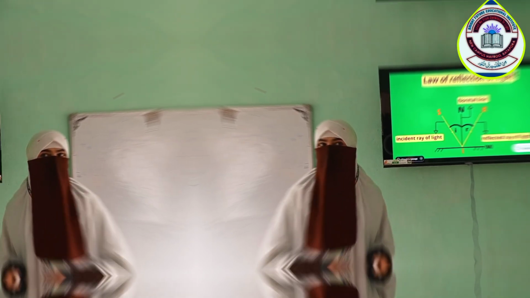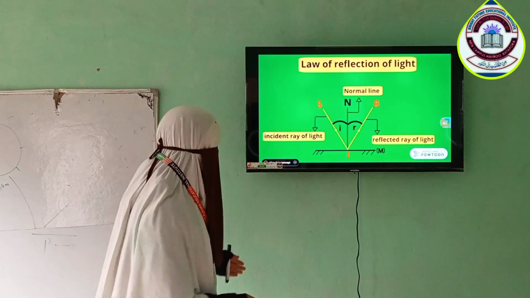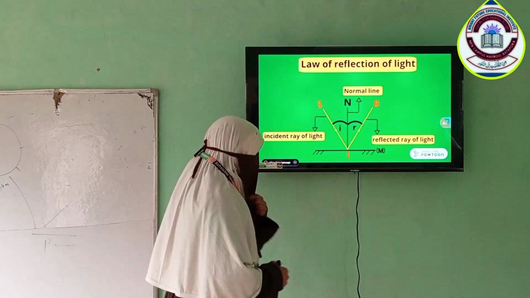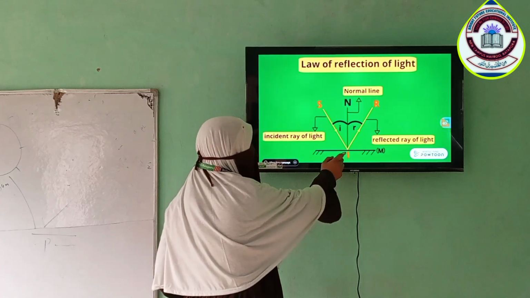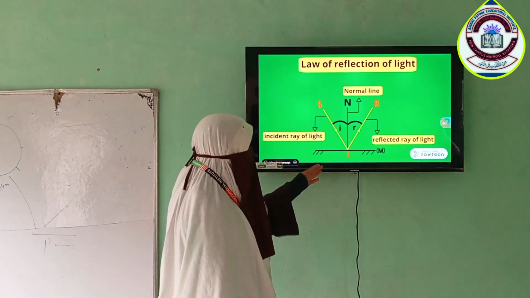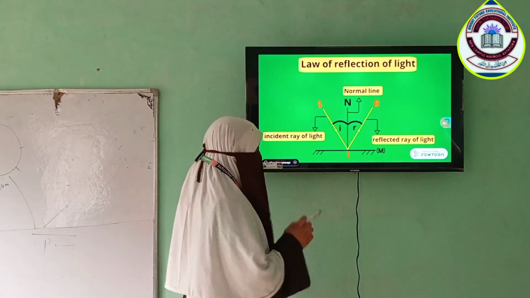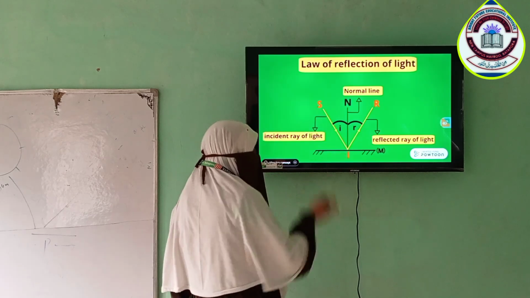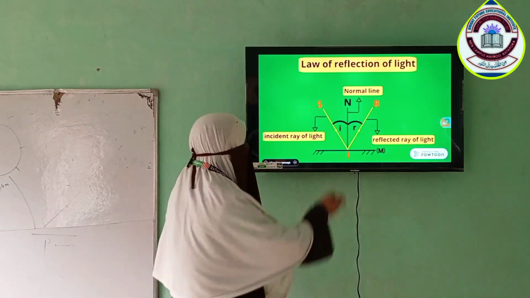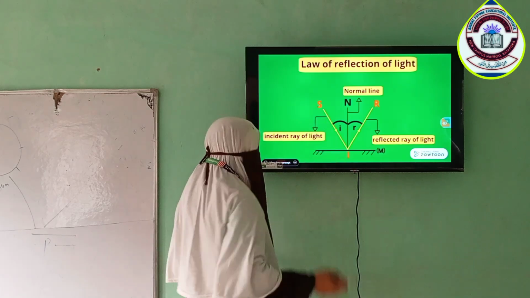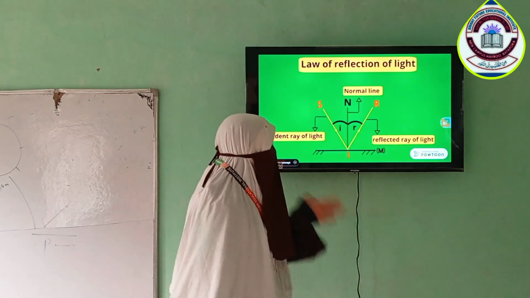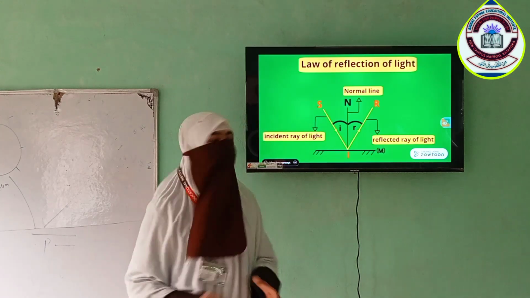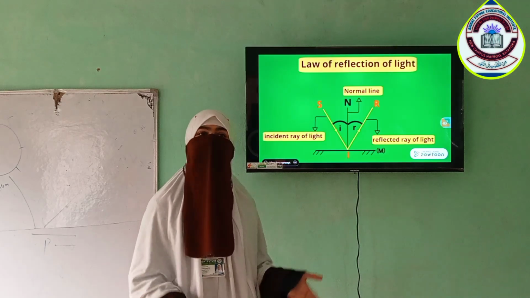And then there are two laws of reflection. The first law is that the incident ray, the normal ray and the reflected ray lie on the same plane. This point is called the point of incidence. The ray which comes from its source of light, like a candle, torch or sun, and falls on a plane is known as the incident ray. It goes back, reflects and bounces back; this ray is known as the reflected ray. The normal ray is not permanent; it is an imaginary line.